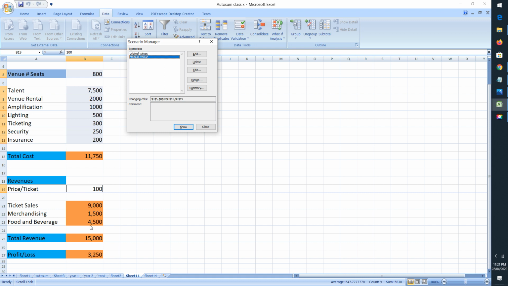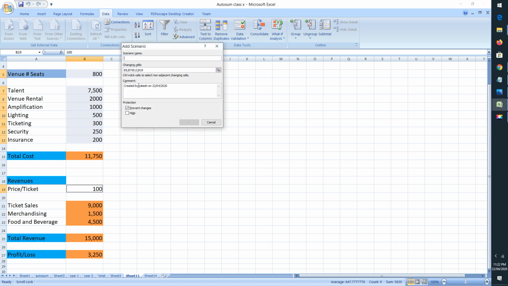So now let us see, we can create another scenario also. Here I would like to make some change, I would like to put a formula. Okay, so leave it. Let's add another scenario. Say now I would like to make a large venue. One more I would like to create, large venue,